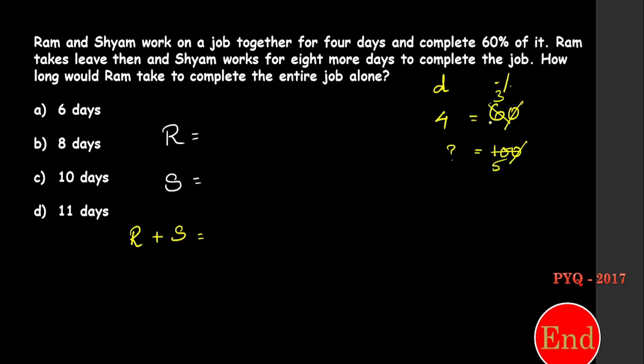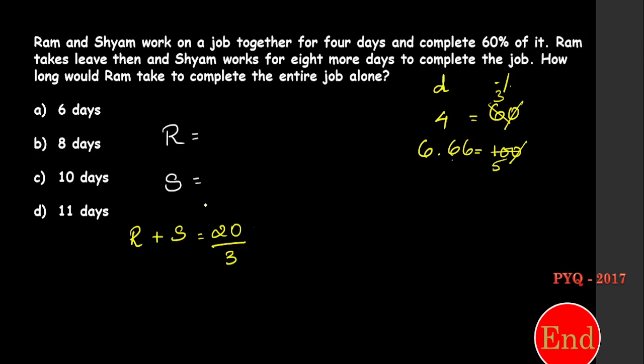So 5 4s are 20. 20 divided by 3, 6.66 days. Correct? We can also write it in fraction, 20 divided by 3 days.